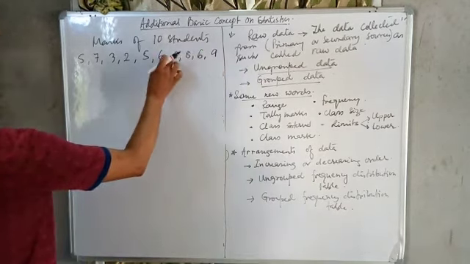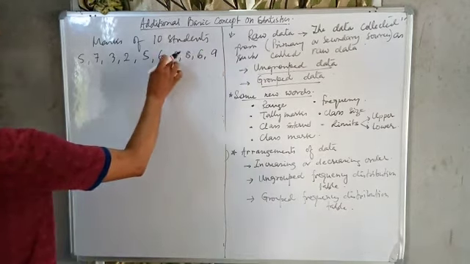This is the marks of 10 students. A test of 10 marks is taken and the marks are the collection of information of 10 students. Okay, this is called raw data, and this raw data is ungrouped data.